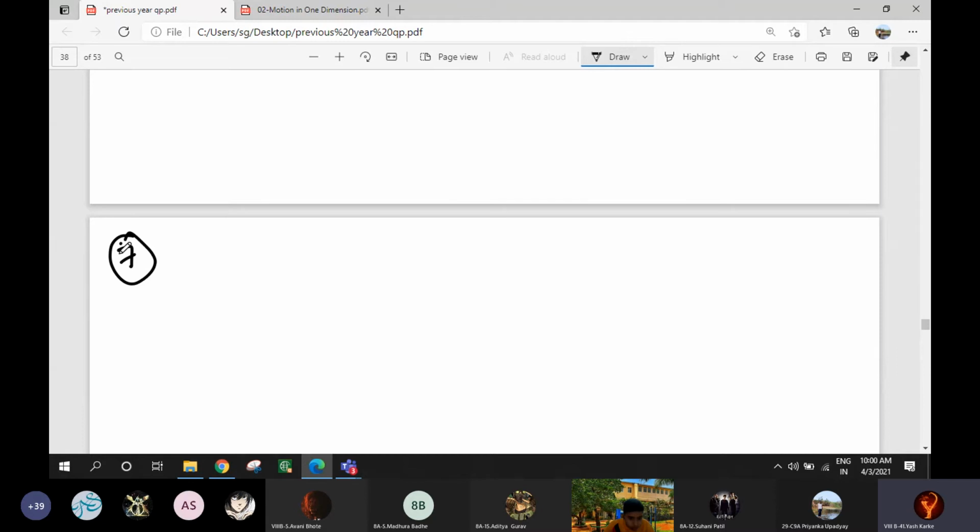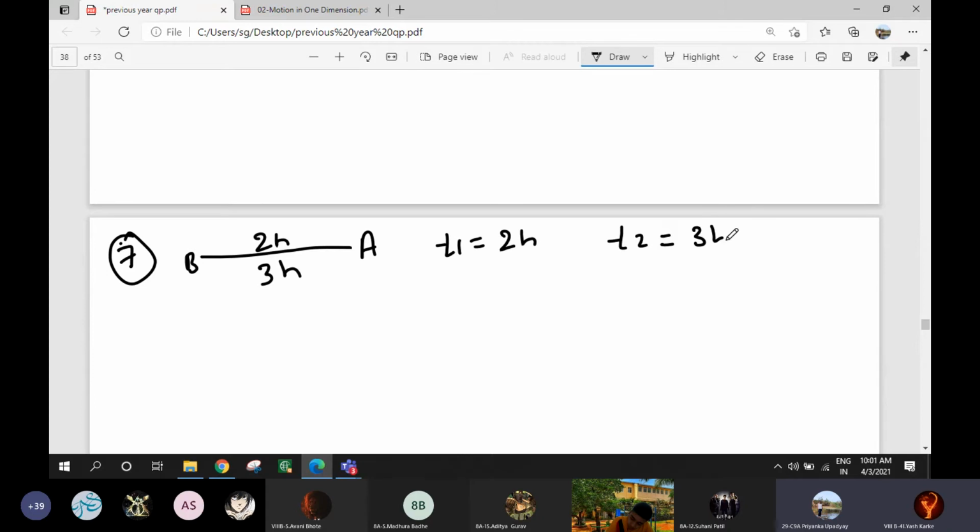A train takes 2 hours to reach station B from A, and 3 hours to return from B to A. So T1 we will write as 2 hours, T2 we will write as 3 hours.